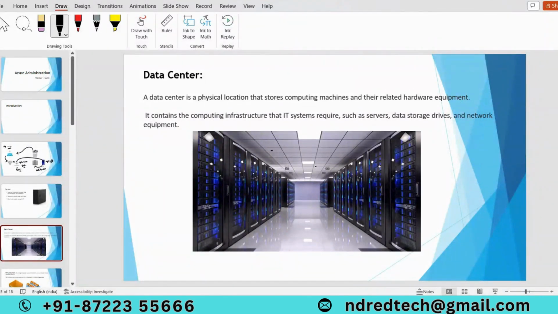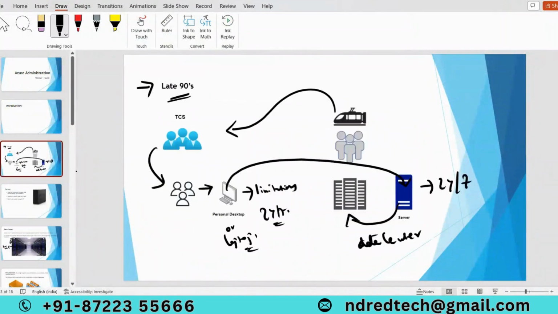These are all physical servers. All these physical servers in a box-like structure, we call a server rack. In a data center, we have multiple server racks like this, and each server rack contains multiple servers. Now you got the definition, right? What is a server and what is a data center?